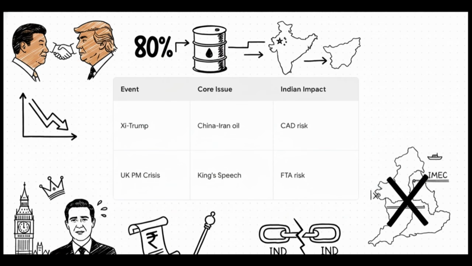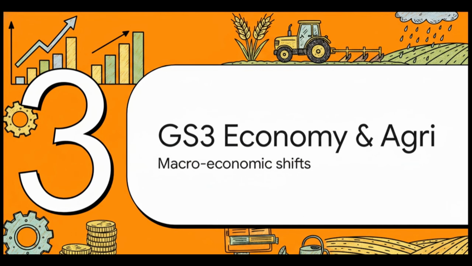And why does this matter to us? Because it directly impacts India's current account deficit, our oil import bill, and it puts the entire IMEC corridor at serious risk. Meanwhile, over in the UK, PM Starmer is facing a major political crisis right around the King's Speech. For India, this kind of political instability in the Westminster system directly threatens the timeline of our ongoing India-UK Free Trade Agreement negotiations.